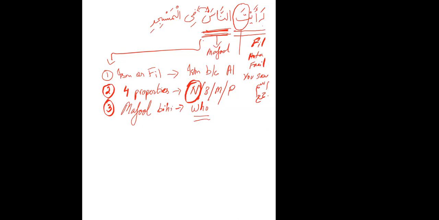It cannot be an idafa because an-nasu has al. It cannot be mausuf sifa because fi is a harf. So you need an ism for that. It cannot be a pointer fragment because there is no pointer ism here. It cannot be a harf of nasab fragment because there is no harf of nasab here. It cannot be a harf of jar fragment because the harf of jar is coming after an-nasa and an-nasa is not majroor. And there is no harf ataf as well.